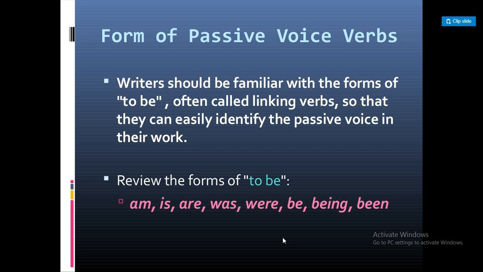Writers should be familiar with the forms of to be, often called linking verbs, so that they can easily identify the passive voice in their work. Let's review the forms of the verb to be: am, is, are, was, were, be, being, and been.